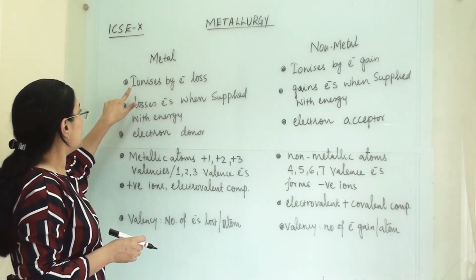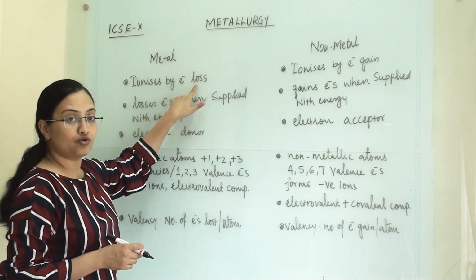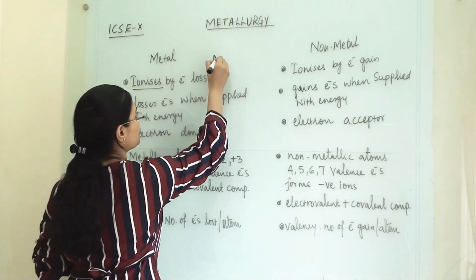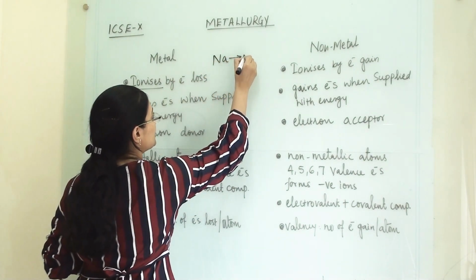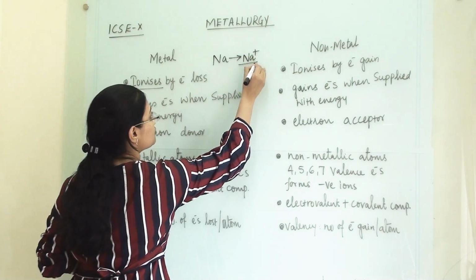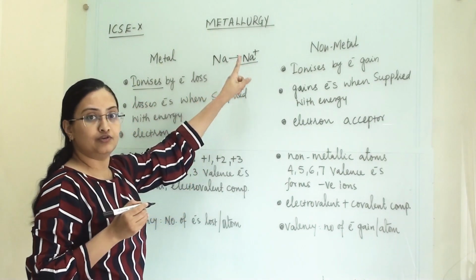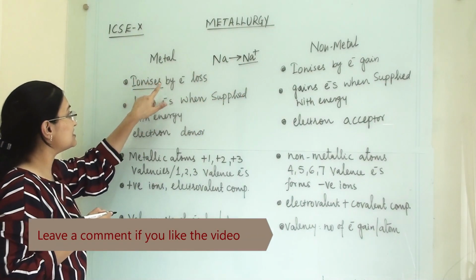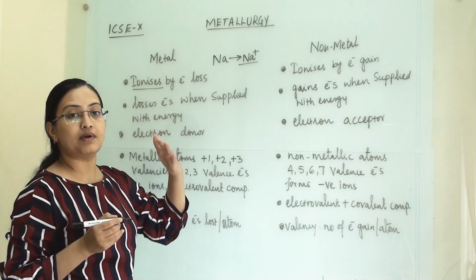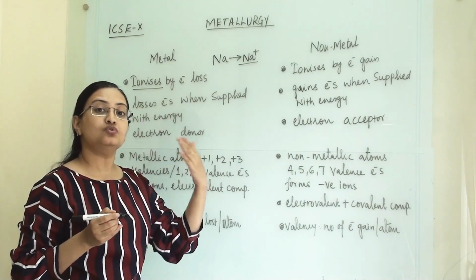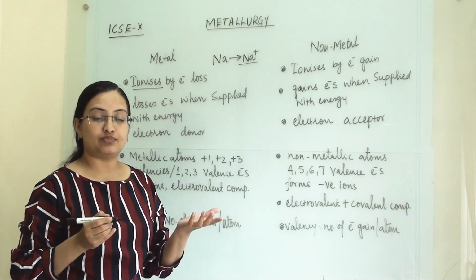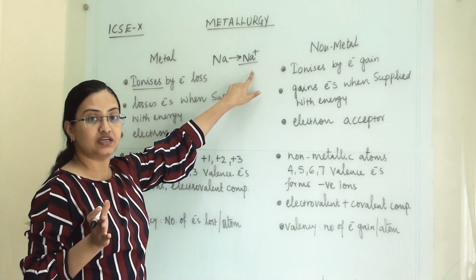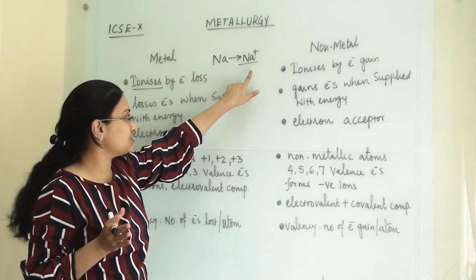In metal side, it ionizes by electron loss. What is the meaning of ionizes? If sodium atom is there, the ionization of sodium atom will give a sodium ion. When any metal will form ion, that is the meaning of ionizes. So it ionizes by electron loss. All the metals will ionize by losing electron. Na+, K+, all these metals are forming ions by losing electron and they will form positive ion.